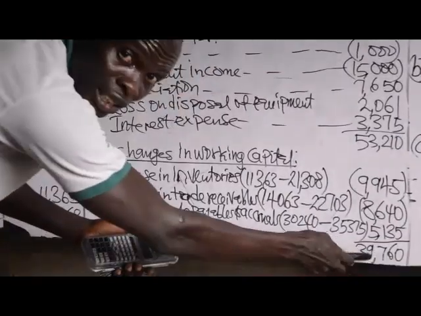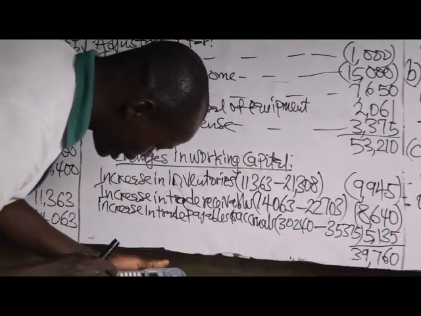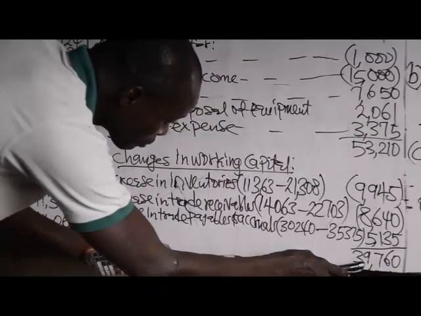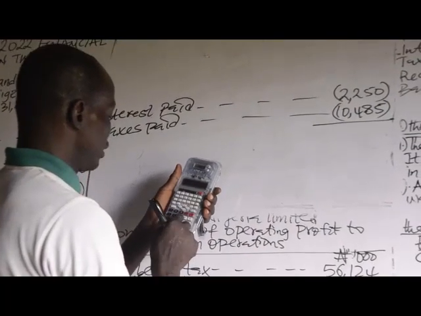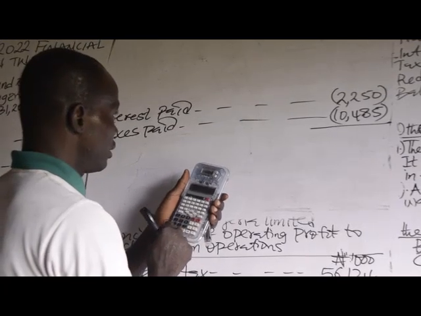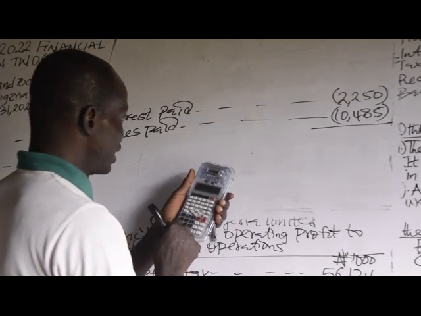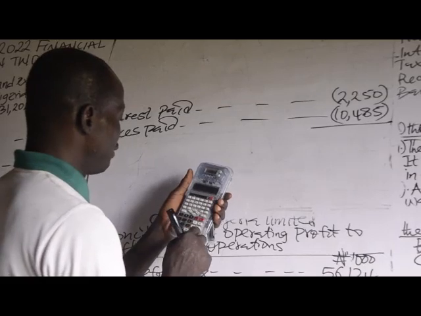Therefore, our balance 39,760 minus 2,250 minus 10,485.